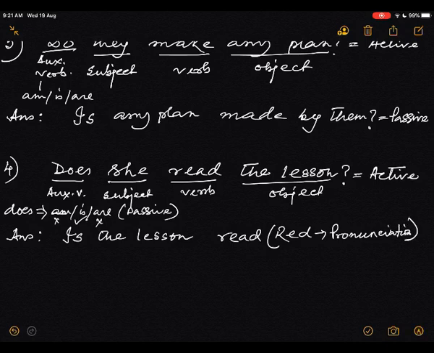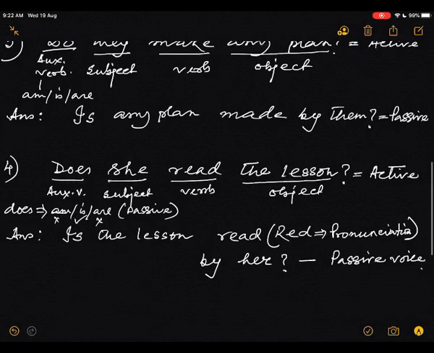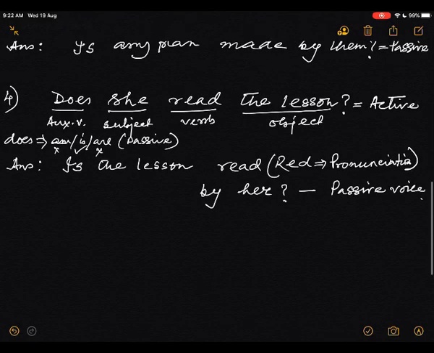So, is the lesson read by her? Okay, is the lesson read by her? This is the passive voice. Understand, students? I think you are happy.